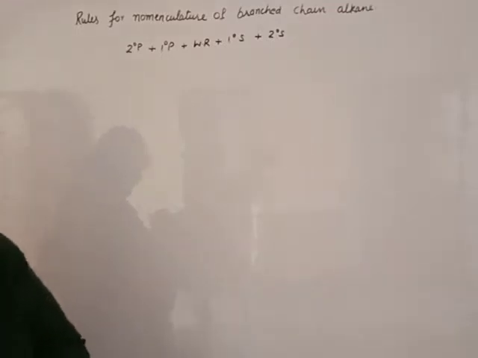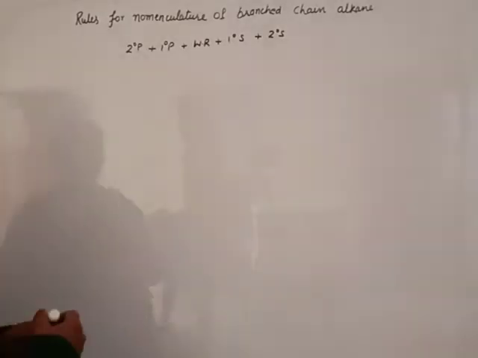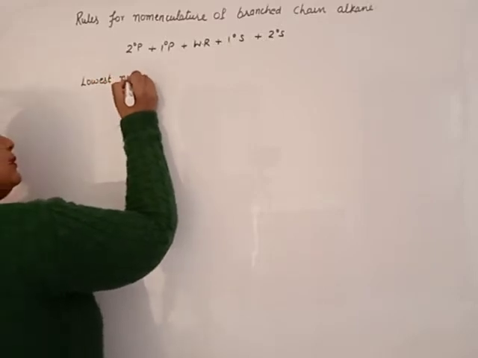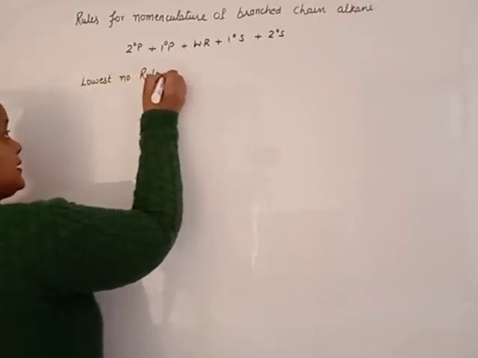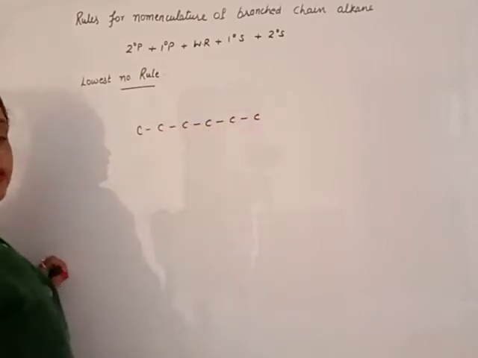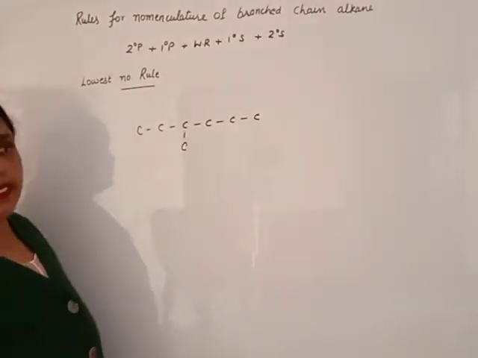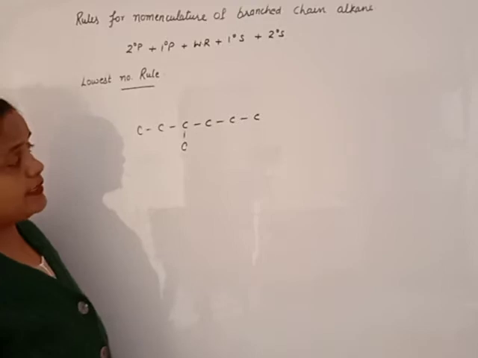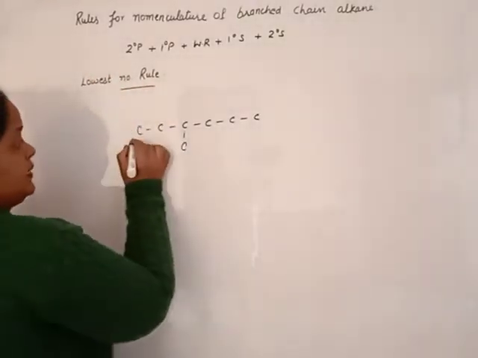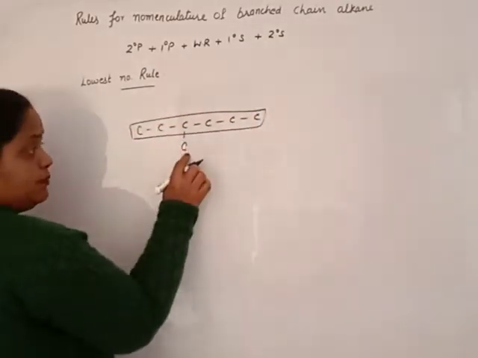Now our third rule is the lowest number rule. Third rule is the lowest number rule. In this case, beta, we have a long chain. Suppose this is the long chain and one side chain is present here, or a number of side chains. Beta, if one side chain is there, we will use the lowest number rule. Then beta, it is the long chain. Clear?